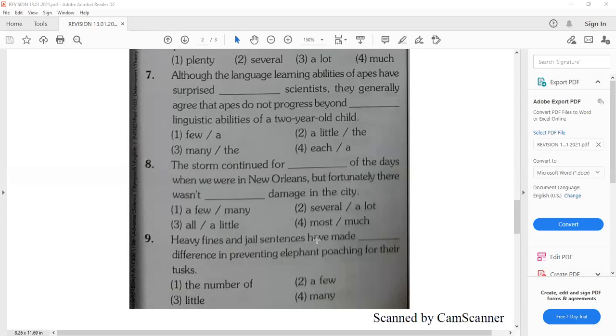The storm continued for most. Most, much. Yes, most and much. The first blank most, second much. Heavy fines and jail sentences have made dash difference in preventing elephant poaching for their tusk.